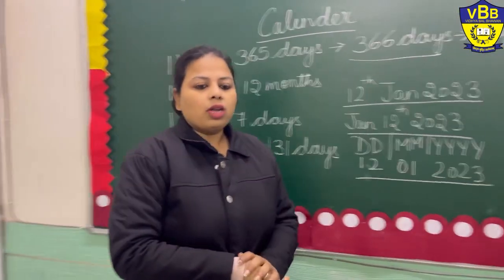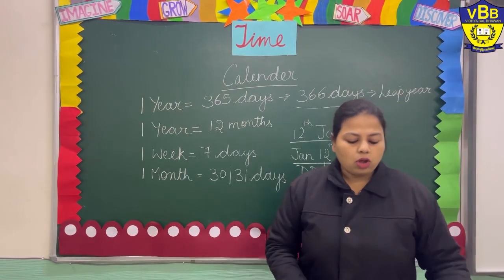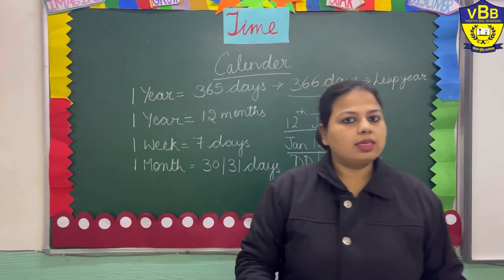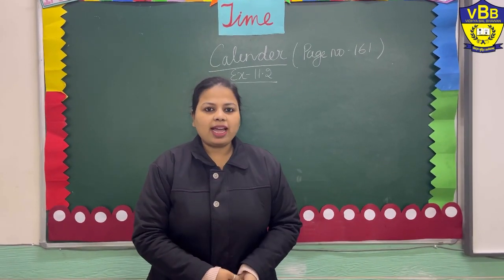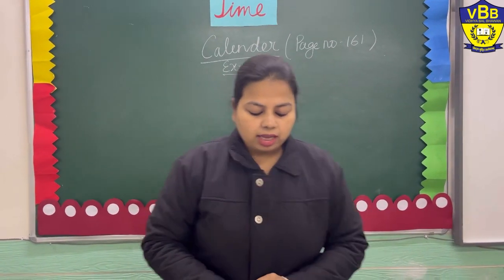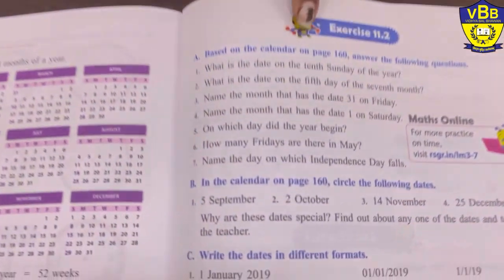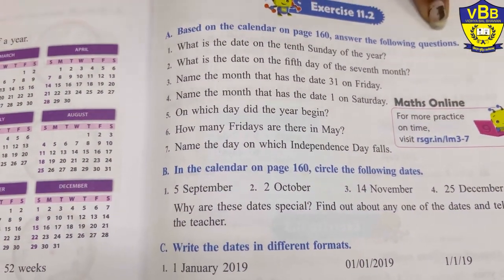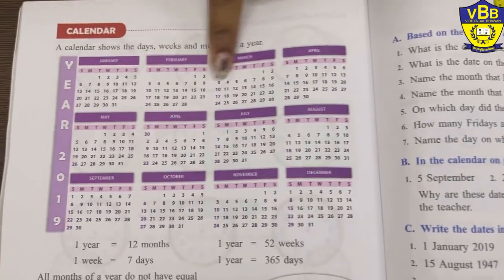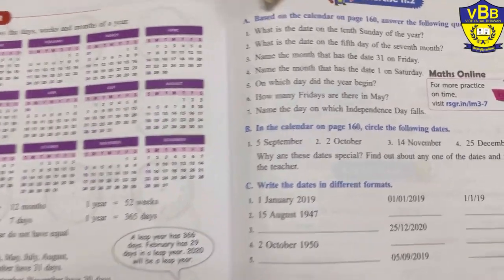Okay. Now let's come to the exercise. Exercise 11.2 of your book, page number 161. Okay, now we will do the exercise 11.2 of page number 161. The first question is, based on the calendar on page 160, answer the following questions. So what we have to do, we have to look at the calendar over here and answer the questions given on this page. So what is the first question?